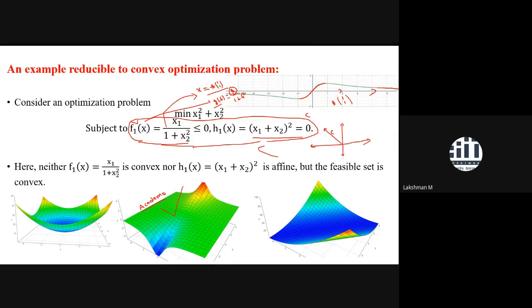And we had already seen that the objective function is a convex function. Why? Because of the second order characterization, you can say that it is a convex function. So that means we are minimizing a convex function over a convex feasible set. That was the ultimate aim. So that's why, with a little bit of modification, you can convert this one into a convex optimization problem that